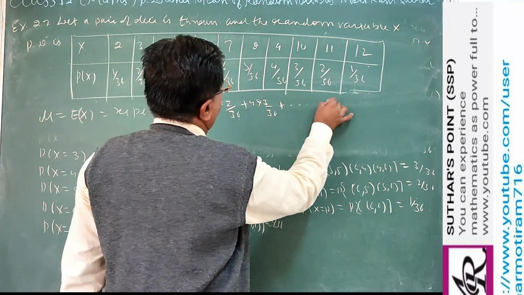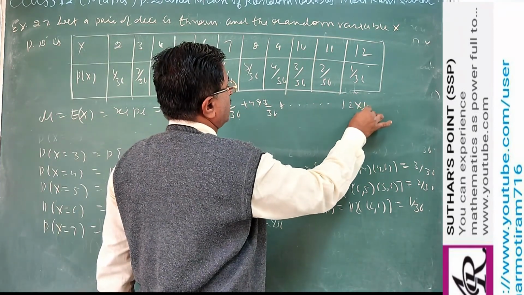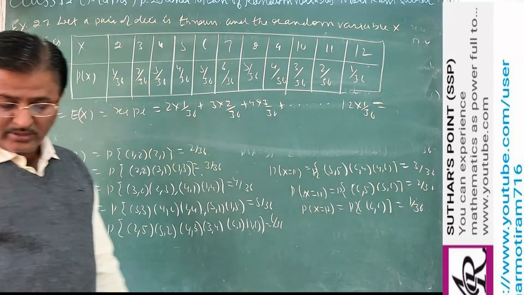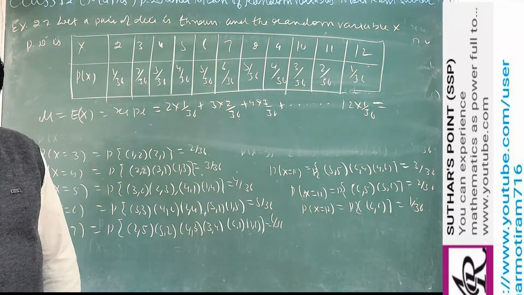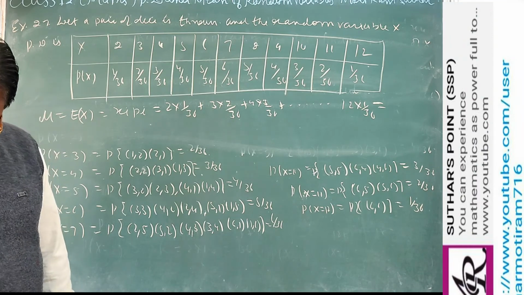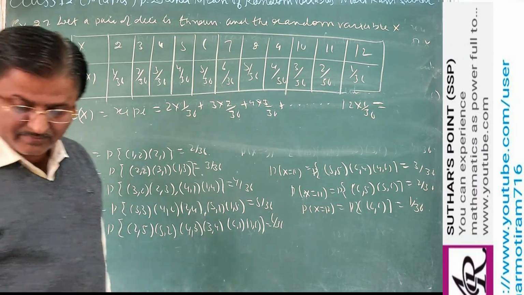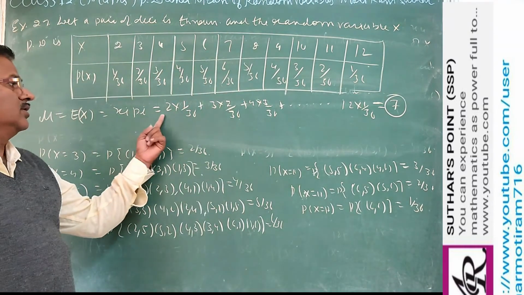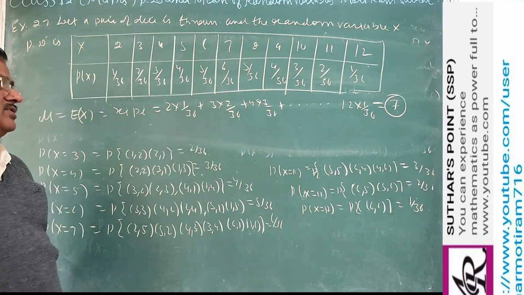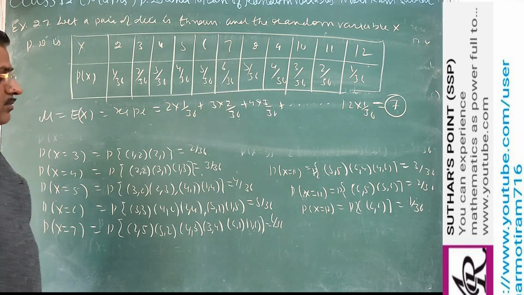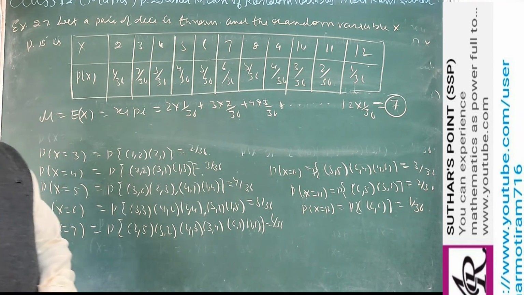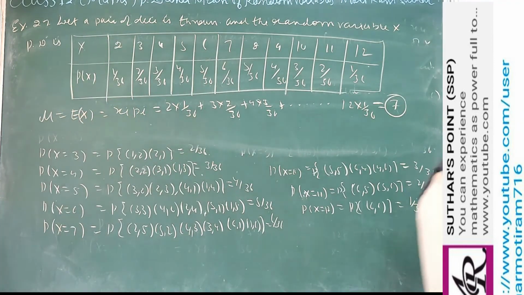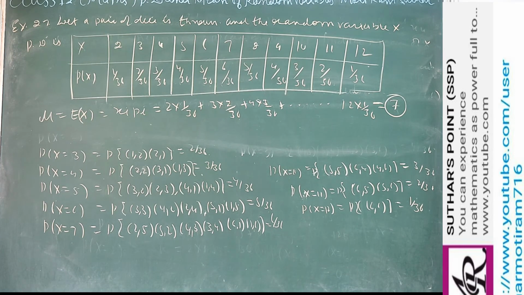In this way you can add all, up to 12 into 1/36. So that finally you get 7. So this is the required mean. You have to multiply and add. The LCM will be 36 and the numerators will be added. So in this way you can find the mean of the observation.